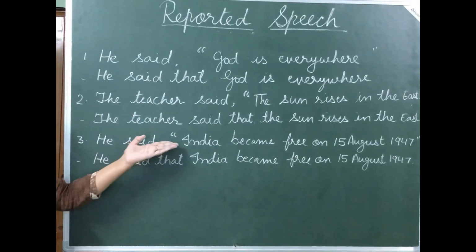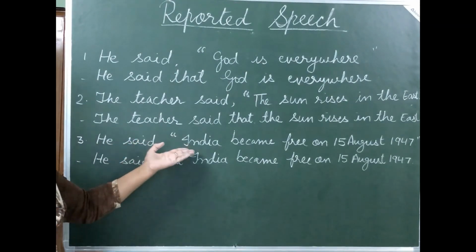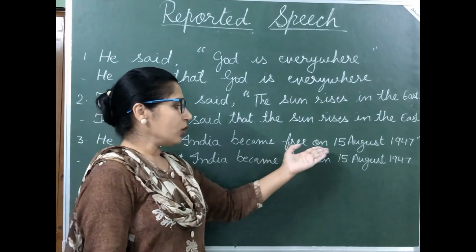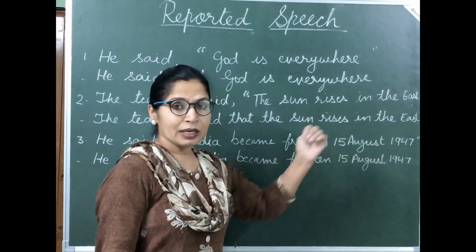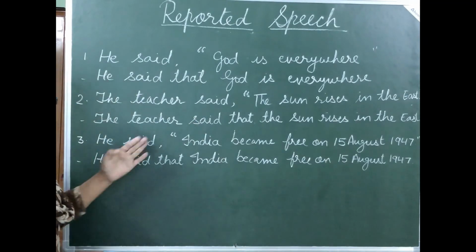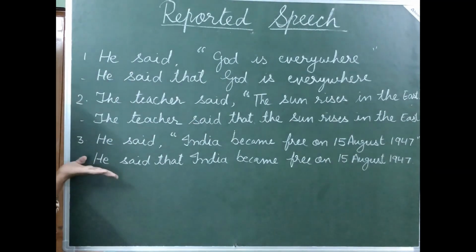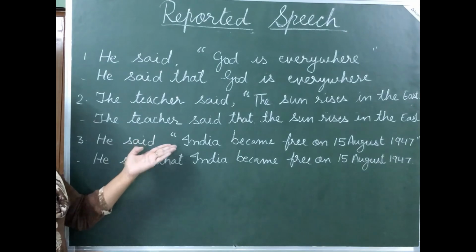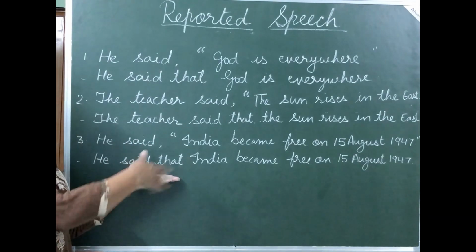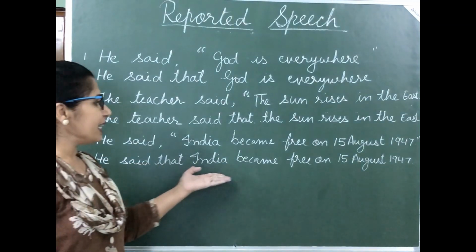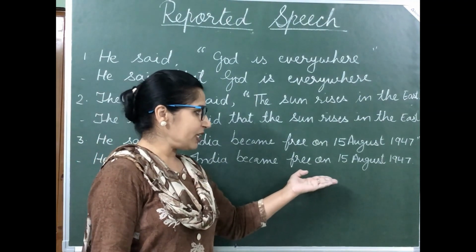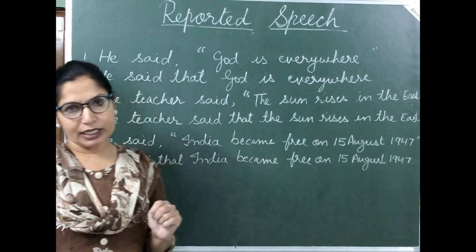He said, "India became free on 15th August 1947." So here also it is very simple. He said, remove the commas, inverted commas and put "that" and copy the entire sentence as it is. He said that India became free on 15th August 1947.